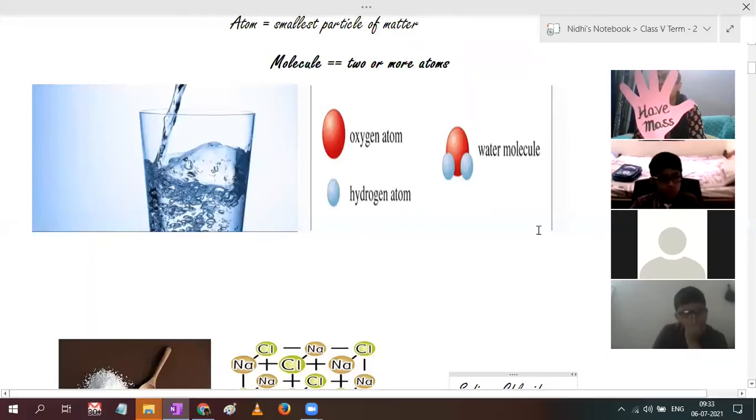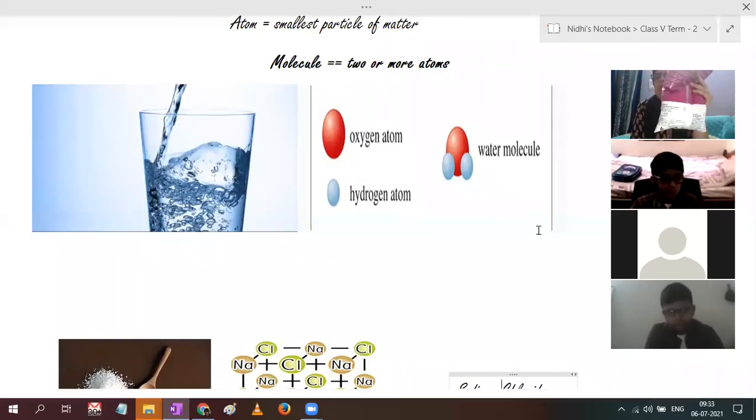Second, matter has mass. Mass means weight. When we buy things, whether fruits or vegetables, we say, give me 1 kg, give me 500 grams. This is a packet of 1 kg of salt.